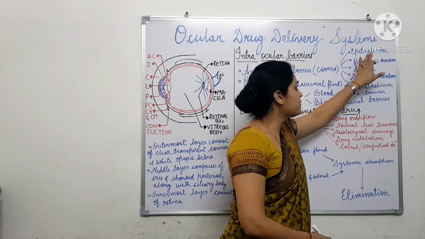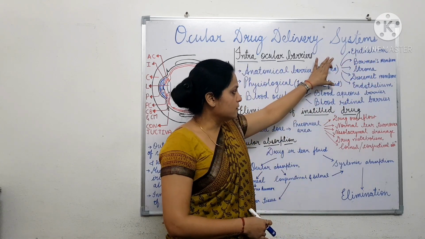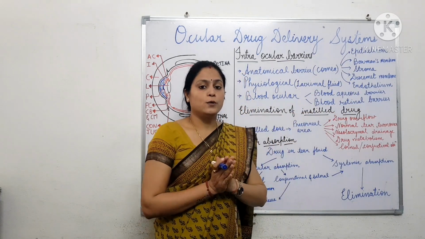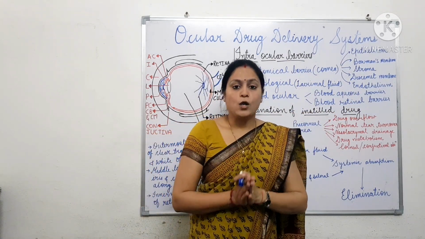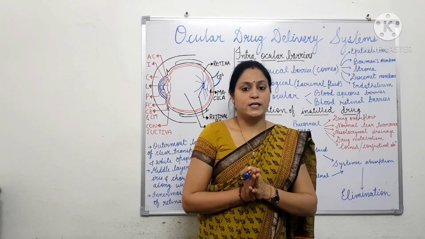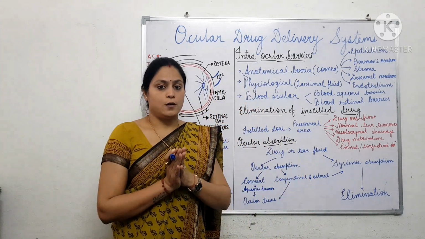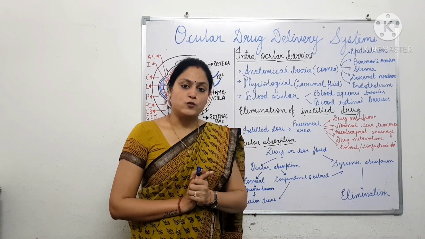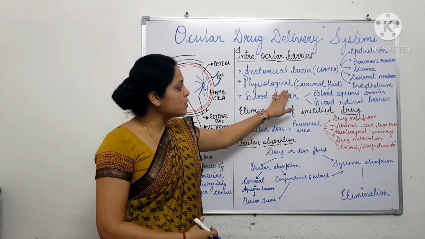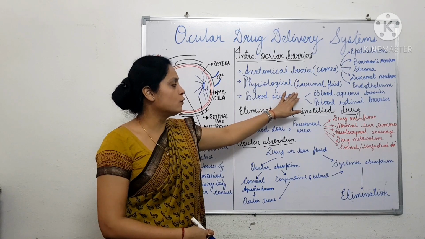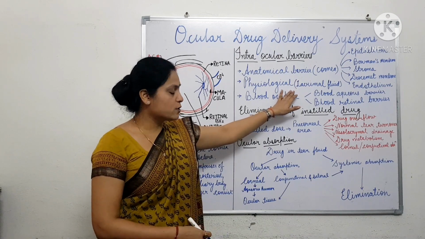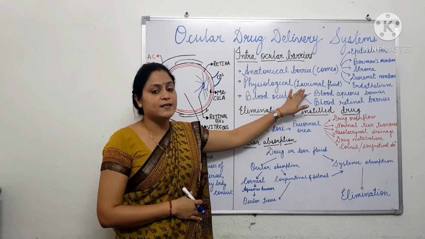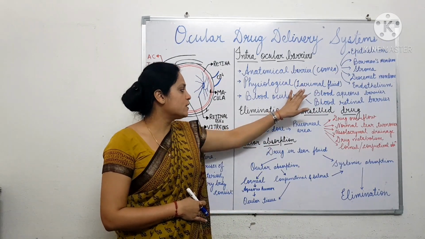The epithelium, stroma and endothelium allow only small ionic and lipophilic molecules to pass through the layers by transcellular absorption. Then the physiological barrier, that is tear flow, also poses a barrier in drug absorption into the ocular tissue.